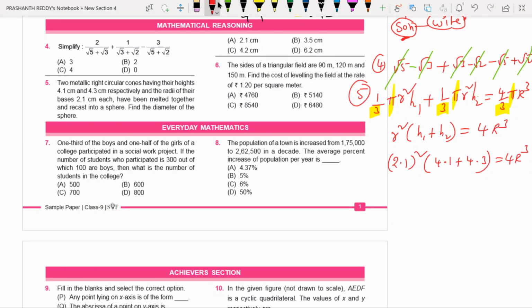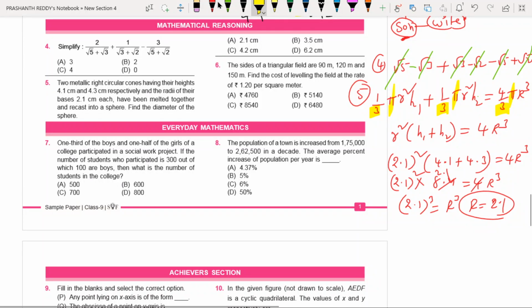This is 8.4, no? 8.4 into 2.1 whole square, that is equal to 4 times r cube. 4 into 2.1, so 4 times cancels, and simply what you are getting is 2.1 whole cube is equal to r cube. Therefore r is equal to 2.1.